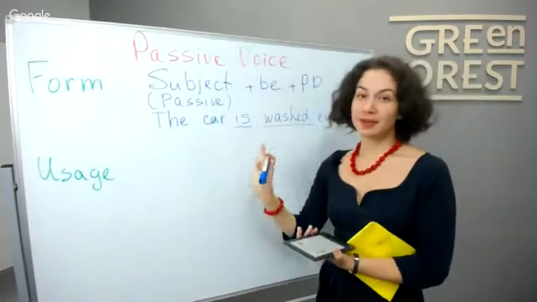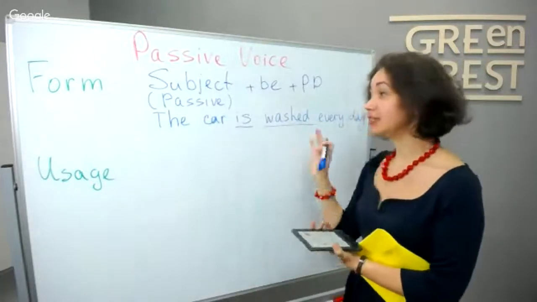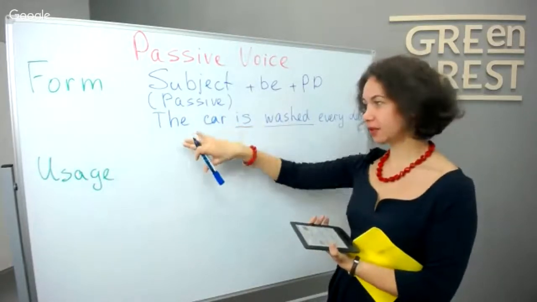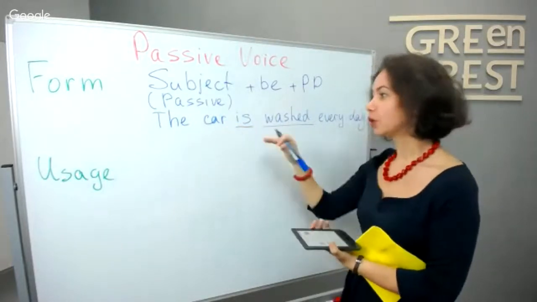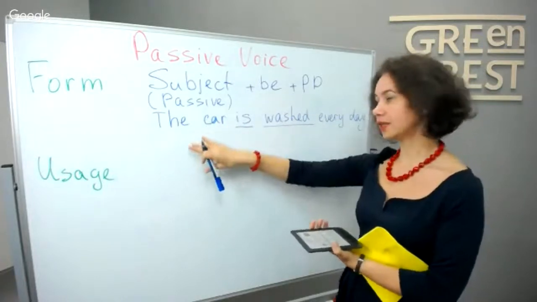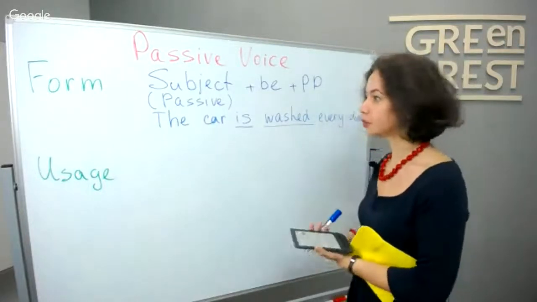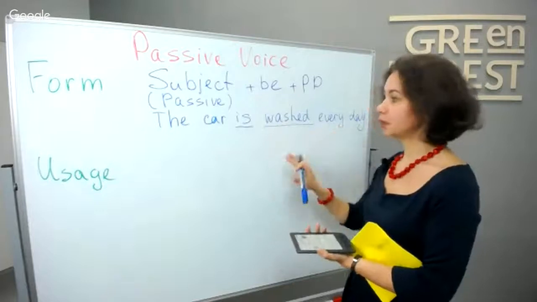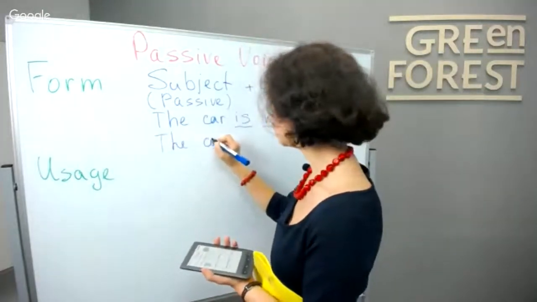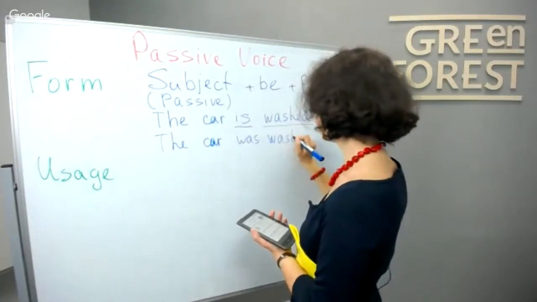The car doesn't do this by itself, it's not that smart. There is somebody who does that. But it's not important who does the action. Important that somebody does this for us, or that the car is clean now. So we focus more on the car, that it is washed, and not who does that, Tom or my dad or me. If we want to form it in past simple, we just say the car was washed. For example, yesterday, we can say.